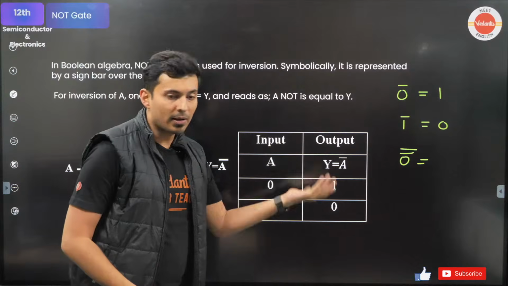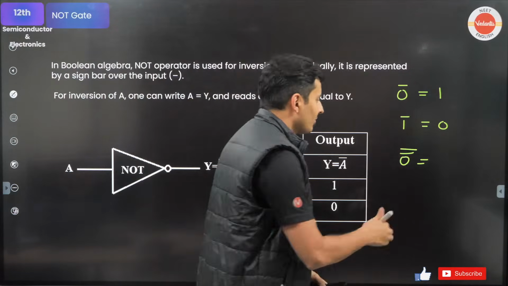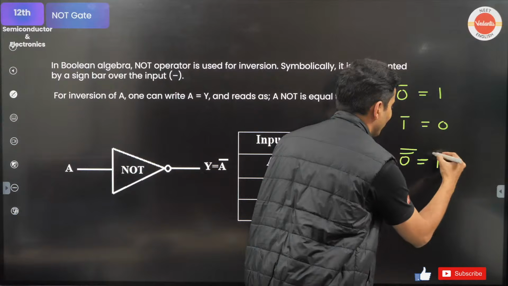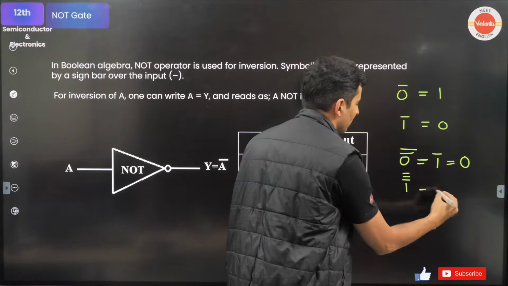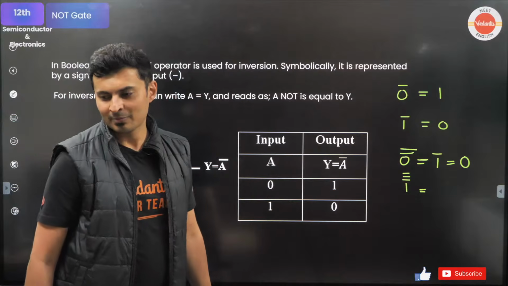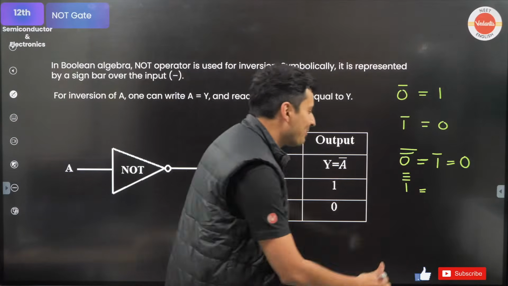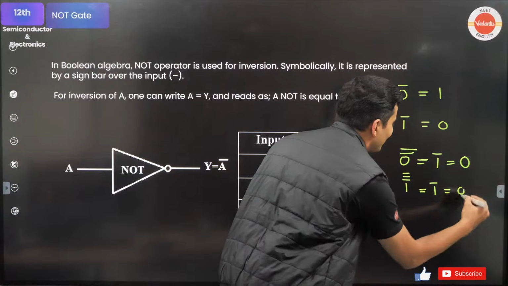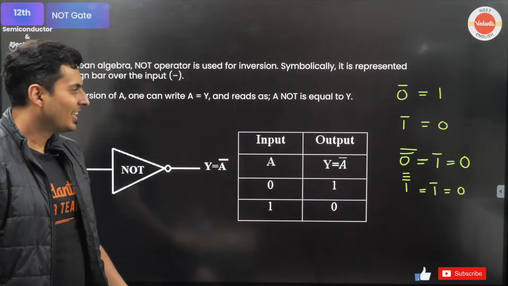Not. 0 bar bar means 0 bar is 1, and then 1 bar is 0. 1 bar bar bar: is it not like 1 bar? Is it not going to be 0? Very good. Excellent. Got it. Perfecto.